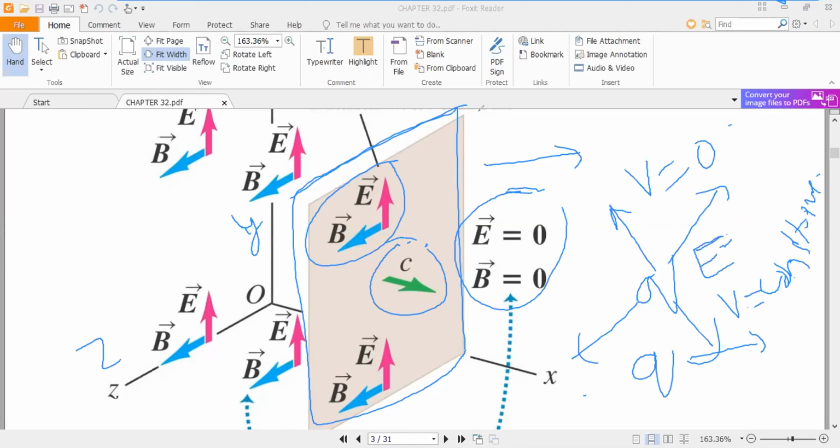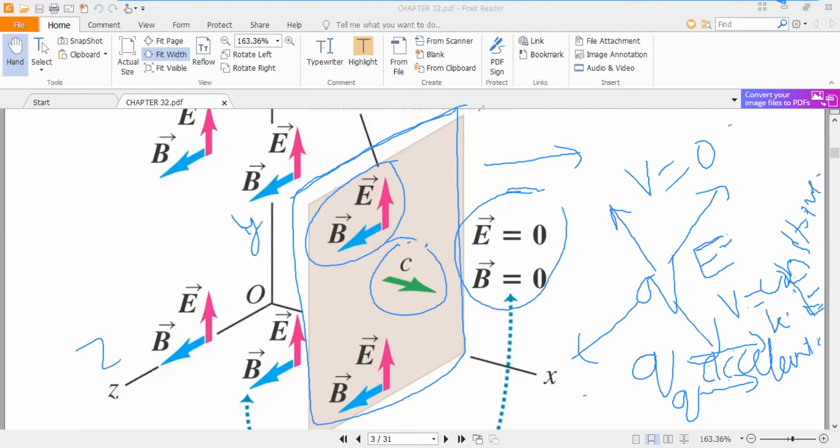Okay, but when a charge is moving with constant velocity, its kinetic energy will also be constant. But when a charge accelerates, it means its velocity changes, then it produces an electromagnetic wave. How does it produce an electromagnetic wave?